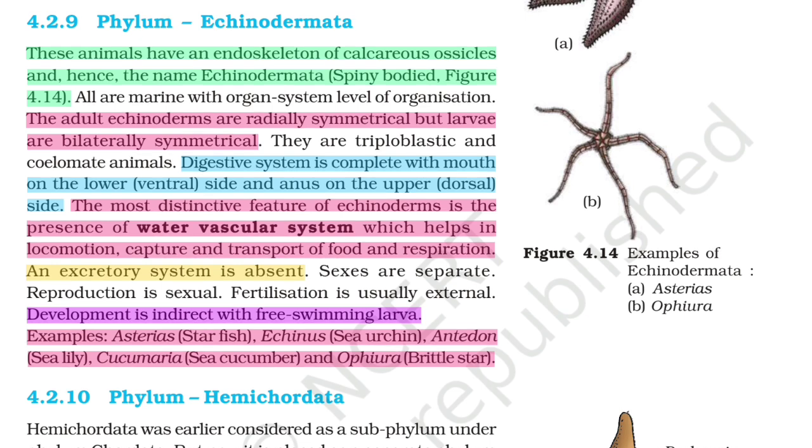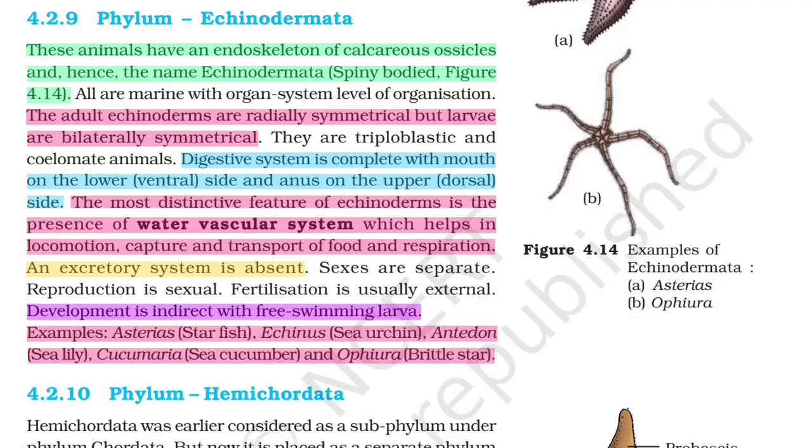Sexes are separate. Reproduction is sexual. Fertilization is usually external. Development is indirect with free swimming larvae. Example: Asterias, starfish; Echinus, sea urchin; Antedon, sea lily; Cucumaria, sea cucumber; and Ophiura, brittle star.